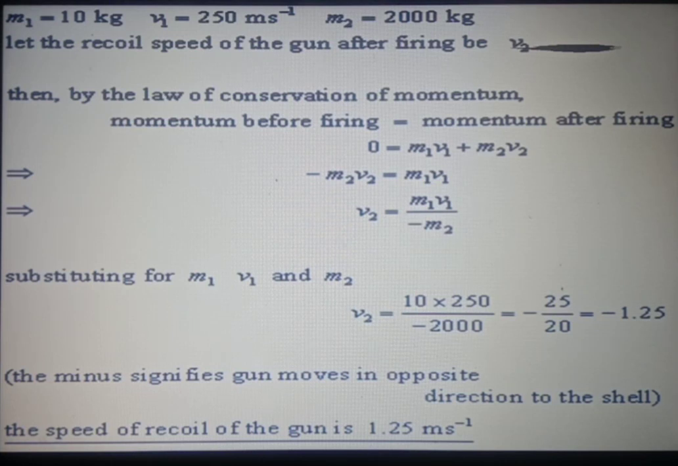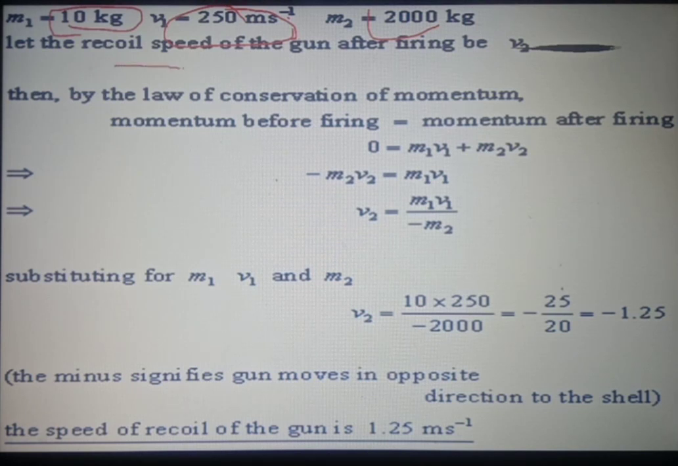Students, this is an example related to the recoil velocity of a gun, according to the law of conservation of momentum. Firstly, I am just going to read the statement. A bullet of mass 10 kg is fired from a gun of mass 2000 kg. So this is the mass of the bullet, m1, and the mass of the gun, m2, is 2000 kg. It is fired with a velocity of 250 meters per second. It means the bullet velocity is 250 meters per second.